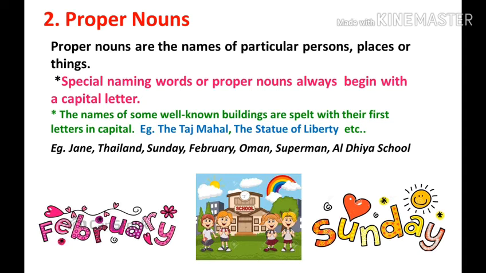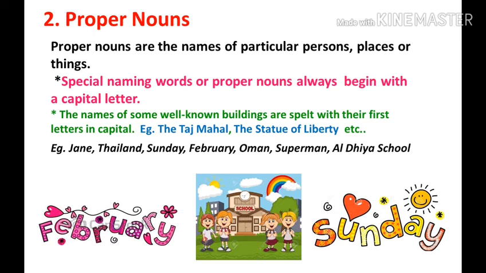Also, the names of some of the well-known buildings are spelled with their first letters in capital. Examples: the Eiffel Tower, the Lotus Temple, the Taj Mahal, etc. Children, you have to remember, whenever you write a proper noun, you have to start with the capital letter. If you are writing the name of a famous building, you have to start with capital letter. See the examples written down.